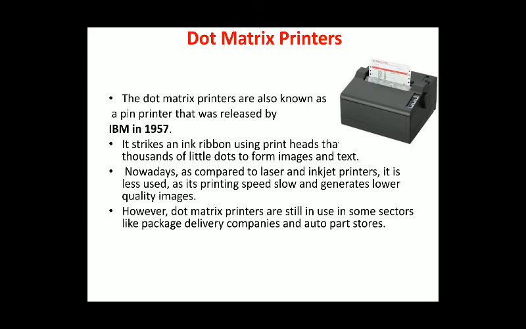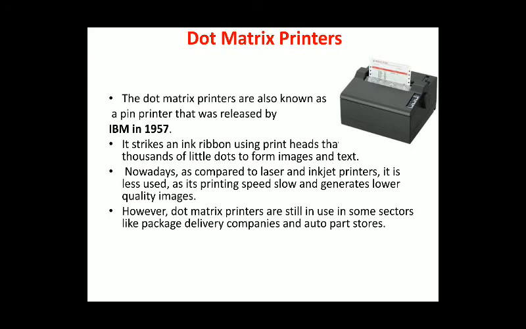Nowadays we can use this for small pages, for example bill payment and medical bills, because there is only a small amount of data you have to print. Whenever small data printing is required, the dot matrix can be used.